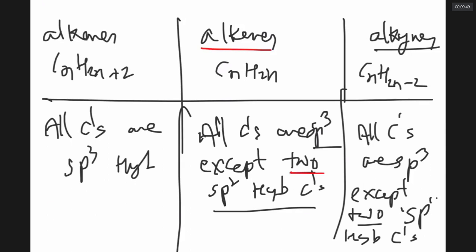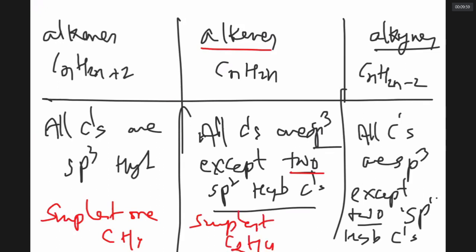The simplest alkane is what? Methane, which has only one carbon, CH4. The simplest alkene is ethene, C2H4. Here it has 2 carbons because you require a C double bond C. The simplest alkyne is C2H2 because you require a C triple bond C.